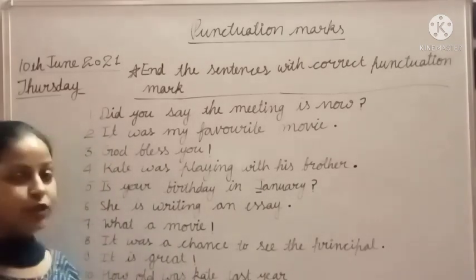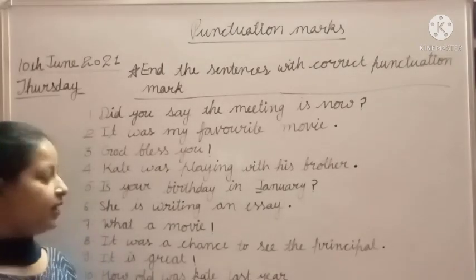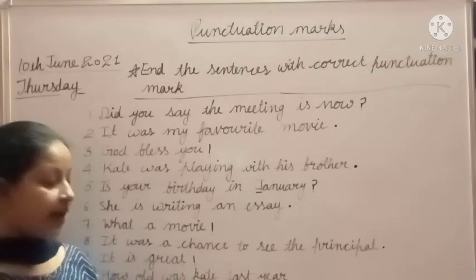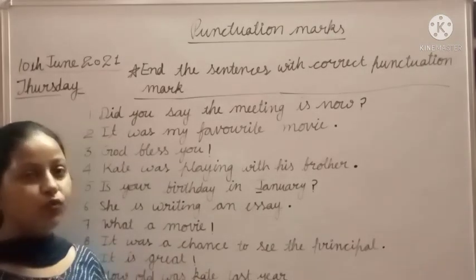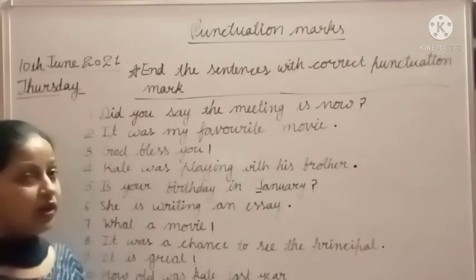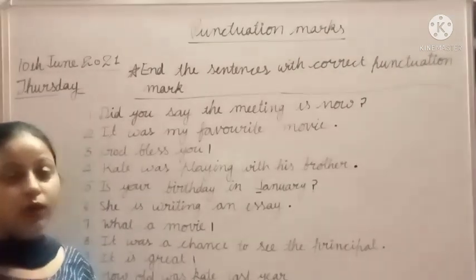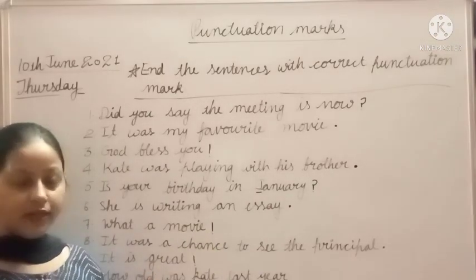ये भी strong feeling हमें show कर रहा है, express कर रहा है. It is great. It is truly great. That's why we put exclamation mark. कोई भी चीज हमें अच्छी लगती है, then we say what a movie, what a weather today, है ना? What a pencil, what a cycle, है ना? तभी कोई चीज अच्छी लगती है.